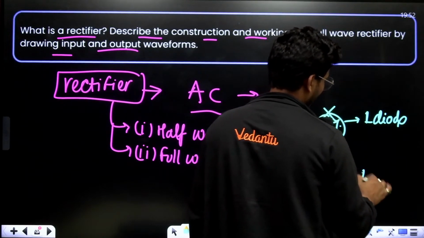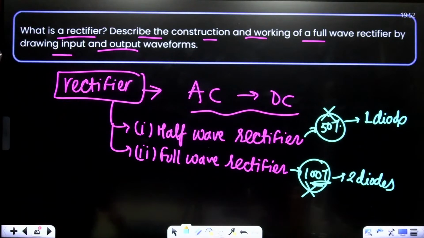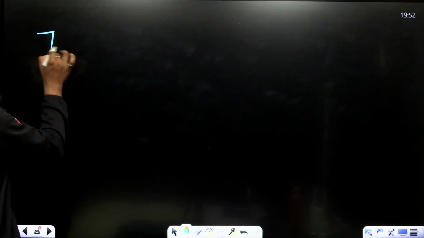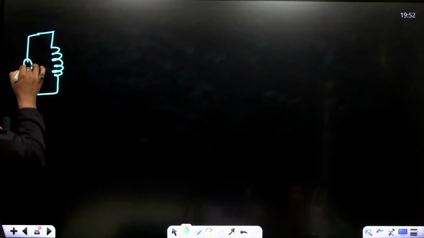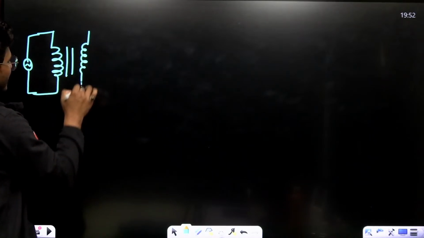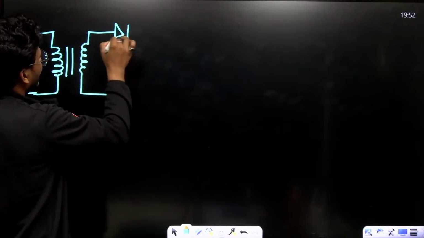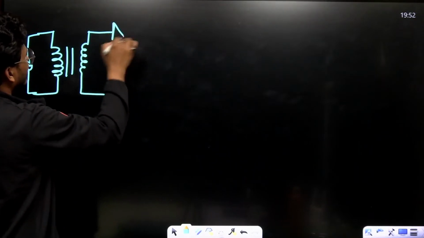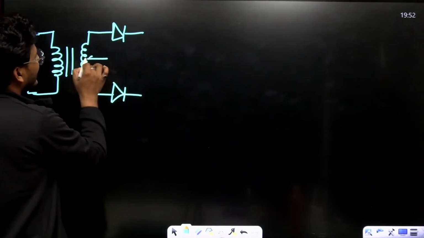Here we use two diodes. How does it work? See, it's very simple. This is a symbolic representation of a transformer. I'm using two diodes and a center tap transformer.